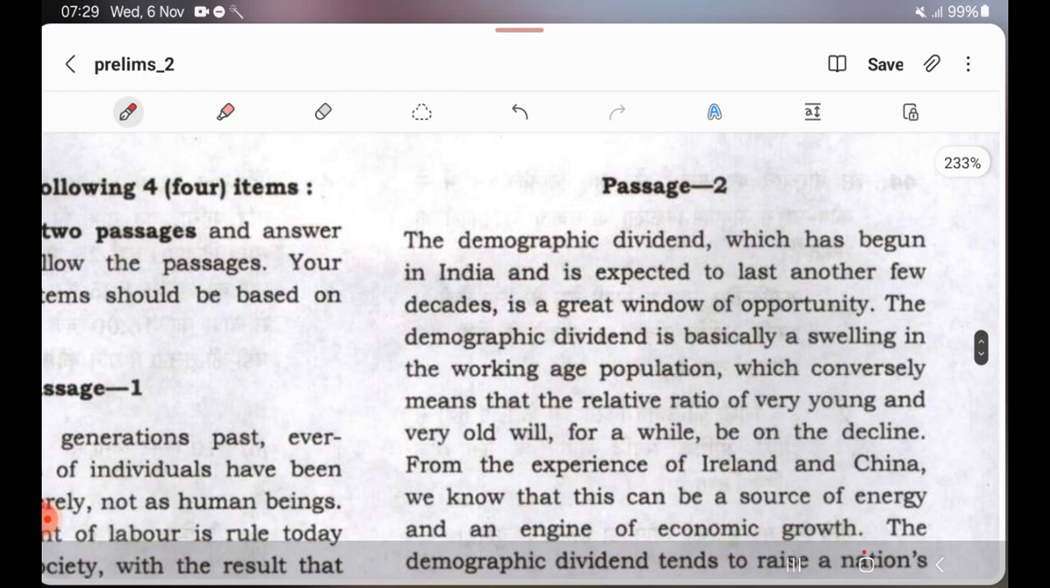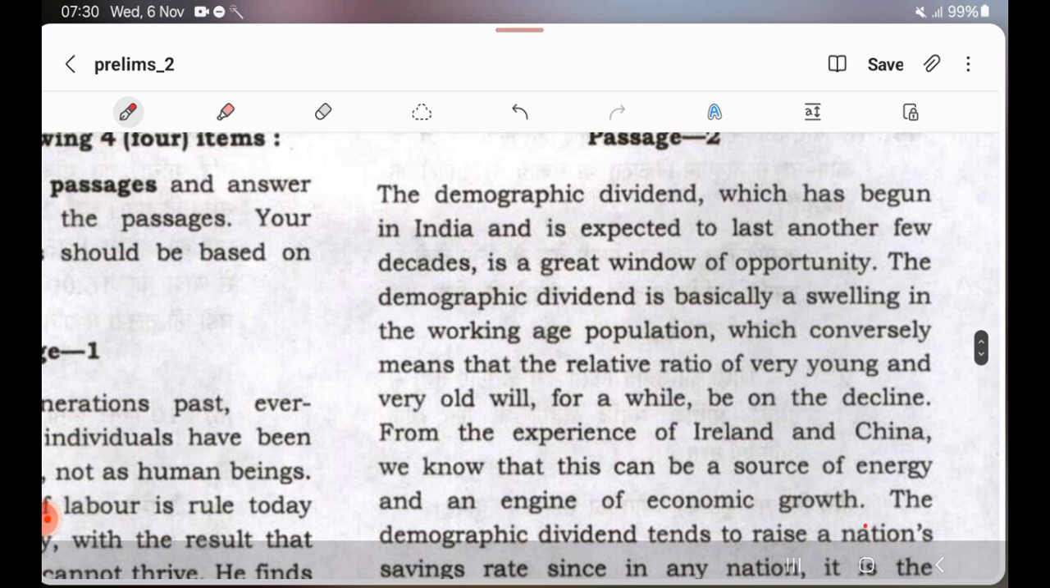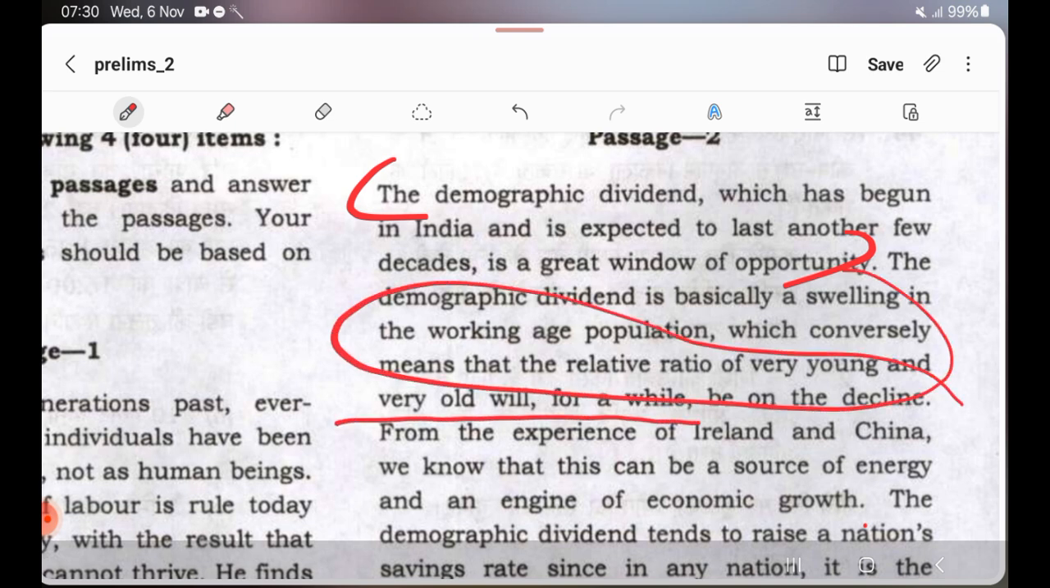So watch how certain phrases in the passage align with possible answers. The demographic dividend, which has begun in India and is expected to last another few decades, is a great window of opportunity. The demographic dividend is basically a swelling in the working age population, which conversely means that the relative ratio of very young and very old will for a while be on decline. This is one of the key points, right?